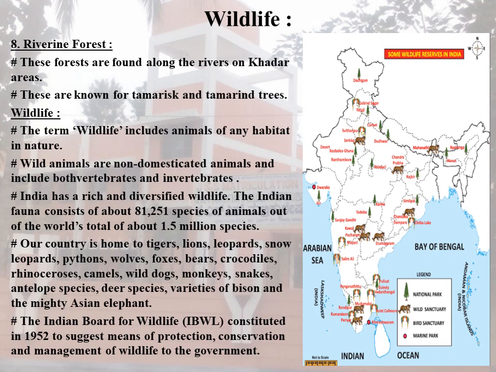Another one is the United Nations Convention on Biological Diversity, CBD, in 1992, which recognized the sovereign rights of states to use their own biological resources. To preserve the country's rich and diverse wildlife, a network of 102 national parks and about 515 wildlife sanctuaries across the country have been created.